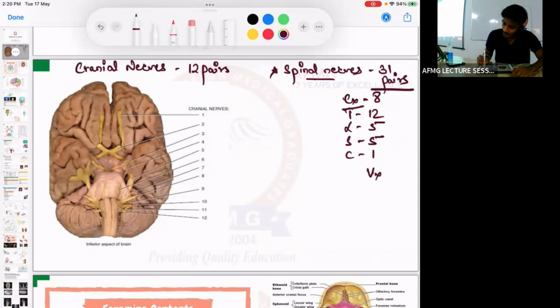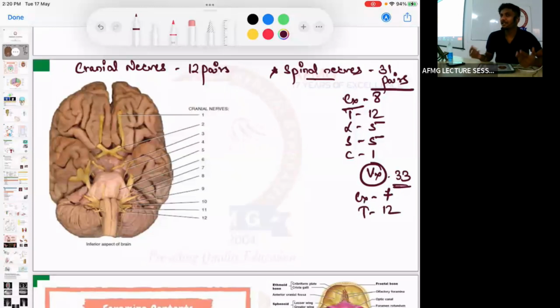If I talk about the vertebrae, how many total vertebrae do we have? 33. Cervical are 7. Thoracic are 12. These thoracic vertebrae are also called dorsal vertebrae, so don't get confused. Lumbar are 5. Sacral are 5. Coccygeal